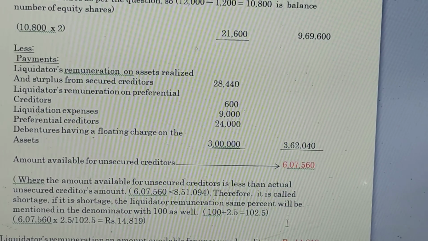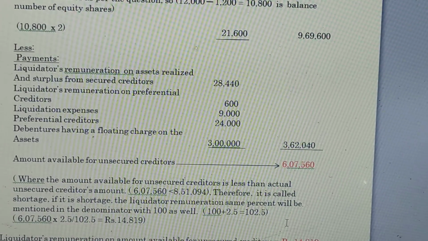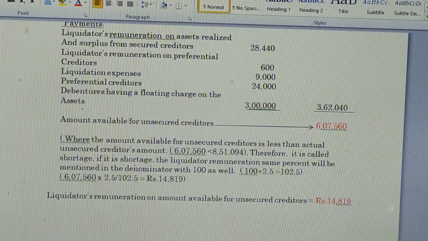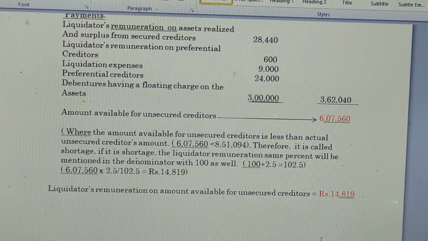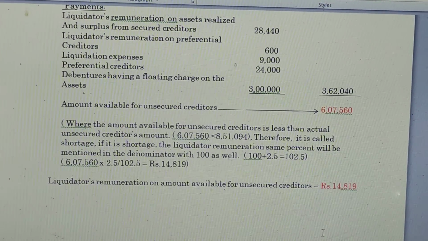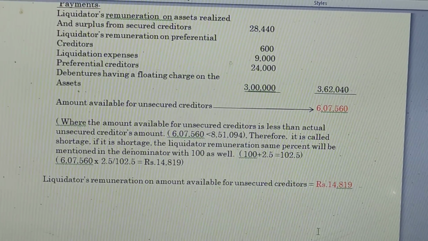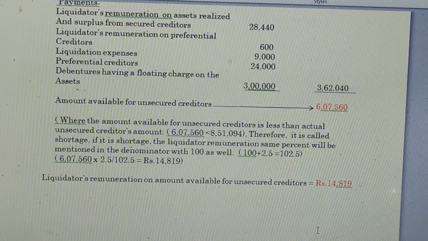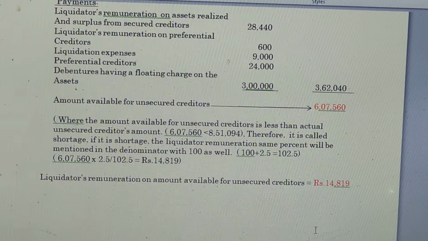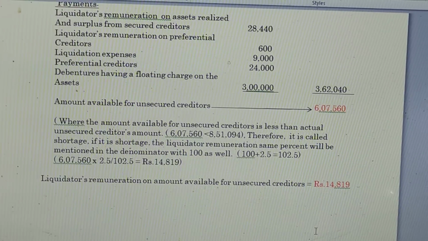That is called the amount available for unsecured creditors. In this case, the amount available is less than the actual unsecured creditors. The amount available is only 6,07,560, but the actual amount of unsecured creditors is 8,51,094. Therefore, it is called a shortage.